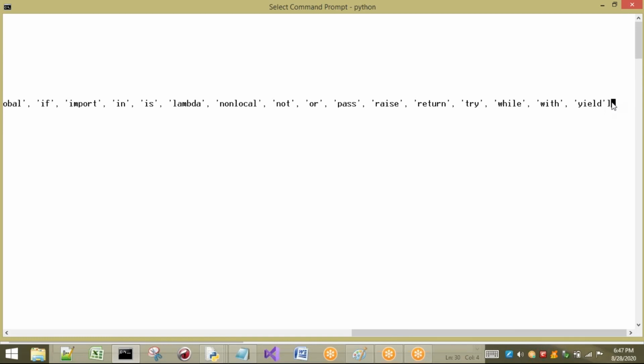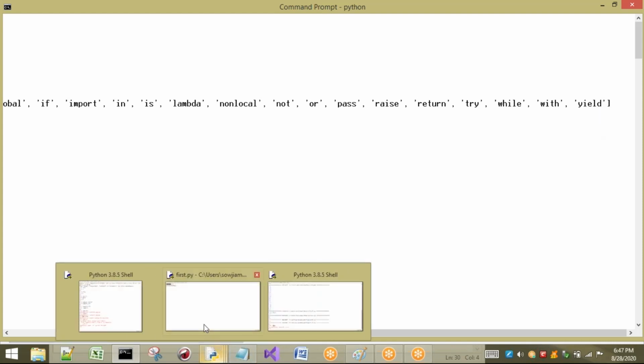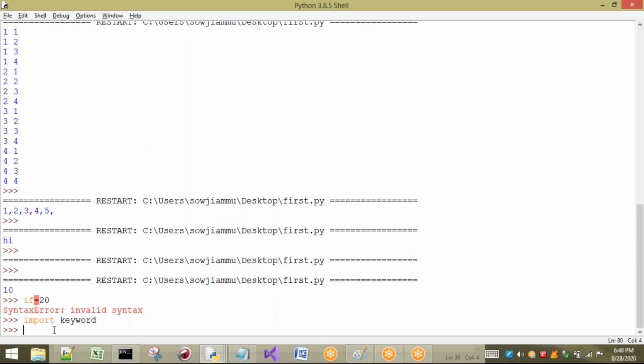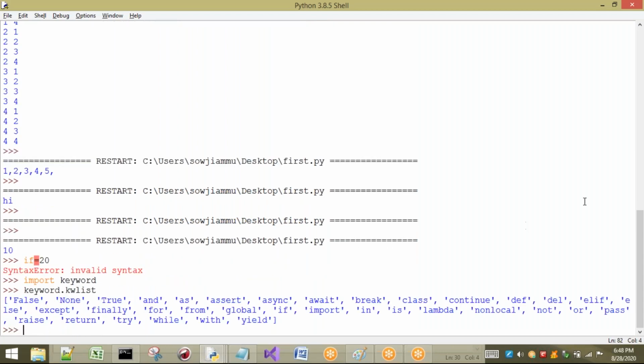Okay, anyway, don't worry, I will show you this list. Better to take this one in the Python shell so that it is easy. Now here I will type import keyword. Then type keyword.kwlist. So see, here you can observe.